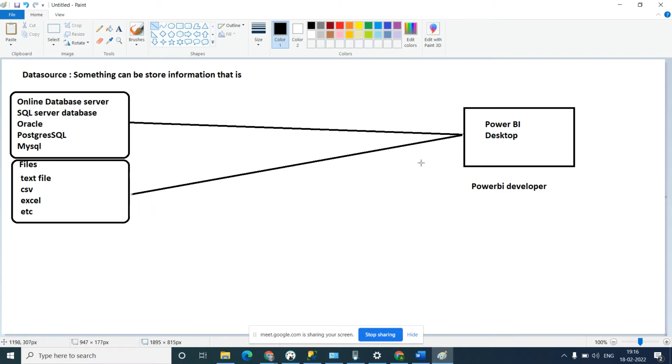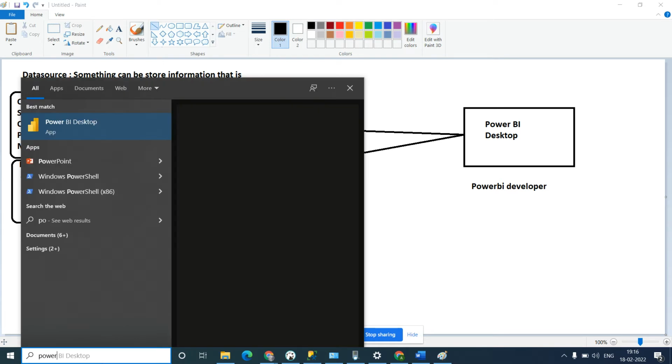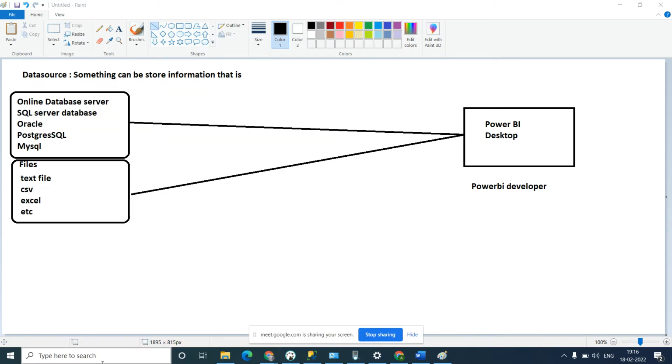So last time we had seen how to connect Power BI. Let's say I am opening Power BI. Understood everyone? What is the data source? Pranay, Dinesh, Renuka, Shamli? Yes. Okay, what is the data source? Something that can store information, that is called a data source. Either it can be a file, or it can be an online database. Okay, so let's do one example first.